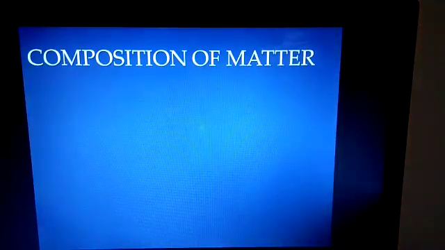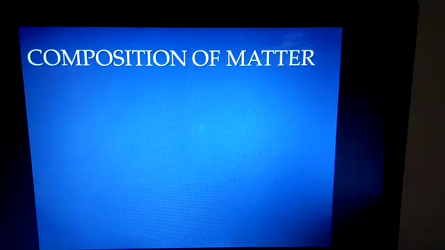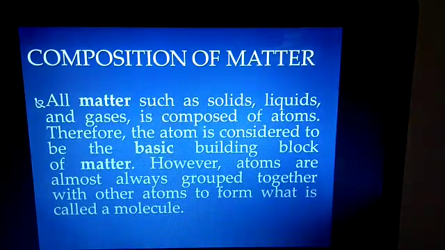Now the next is, what is the composition of matter? It means all matter, such as solids, liquids and gases. In the previous slide, whatever examples you have seen can exist in three different states, that is solid, liquid and gas.